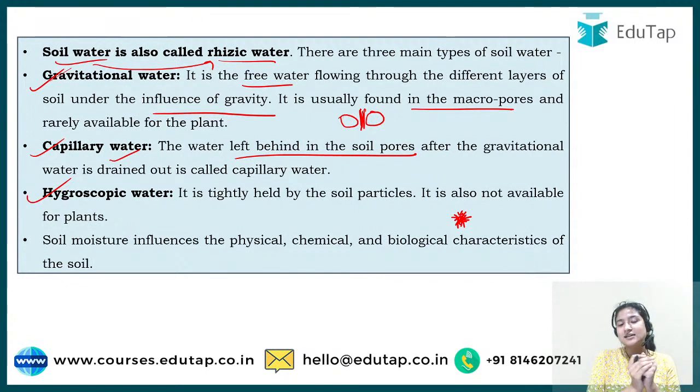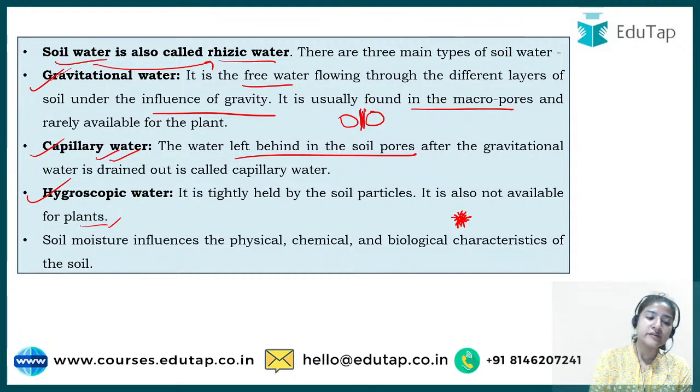Because it has already engaged with the soil particle, it would not leave that particular soil particle and it won't be available for the plant. So the only water that is available for the plant is capillary water. This you should know, and you have understood now, I guess. Hygroscopic water is not available for the plant. Gravitational water is not available for the plant.